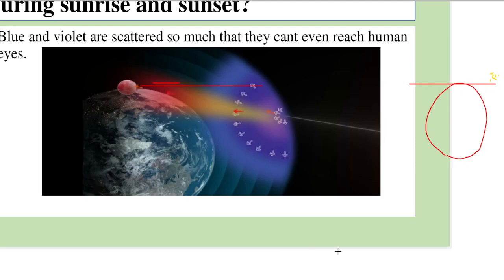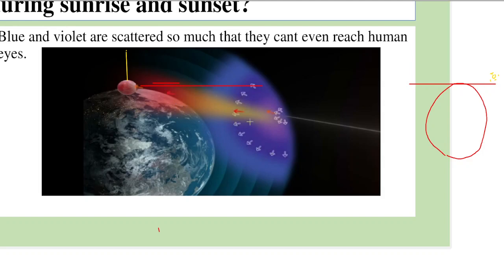This is in contrast to a condition where the sun is overhead. If you assume that the sun is somewhere here, overhead, then in this case the sun travels less through the atmosphere. So the sun travels less distance in the atmosphere. Compare this distance with this distance; it is very obvious that whenever the sun is overhead, it travels less distance.